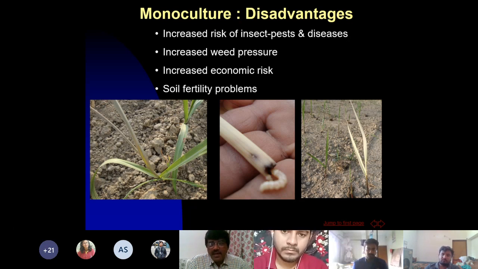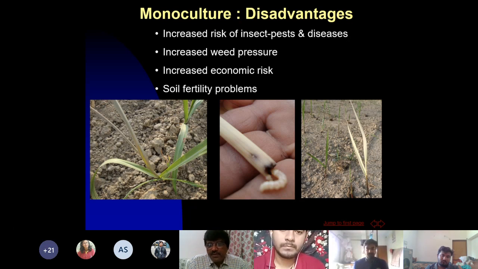Continuously taking the same kind of crop also gives you more weed pressure, because weeds that survive under these conditions are getting favorable conditions, so they multiply very fast, and generally the weed pressure is much more in a monoculture system. Also economic risk: if you have just one kind of crop and there is some environmental problem, some biotic stress, any kind of stress, then the whole crop will be wiped out and farmers will not have any income. But instead of one crop, if you have two crops, three crops, or more, then economic risk is minimized.